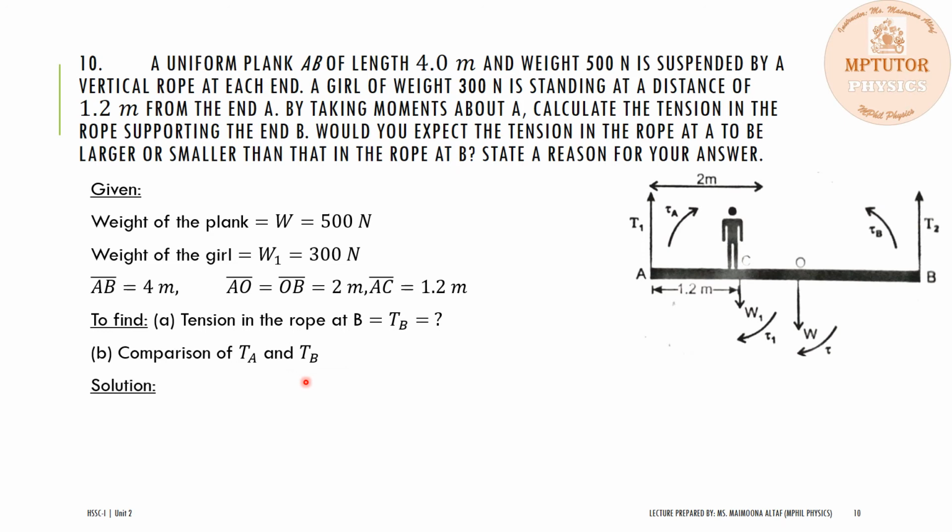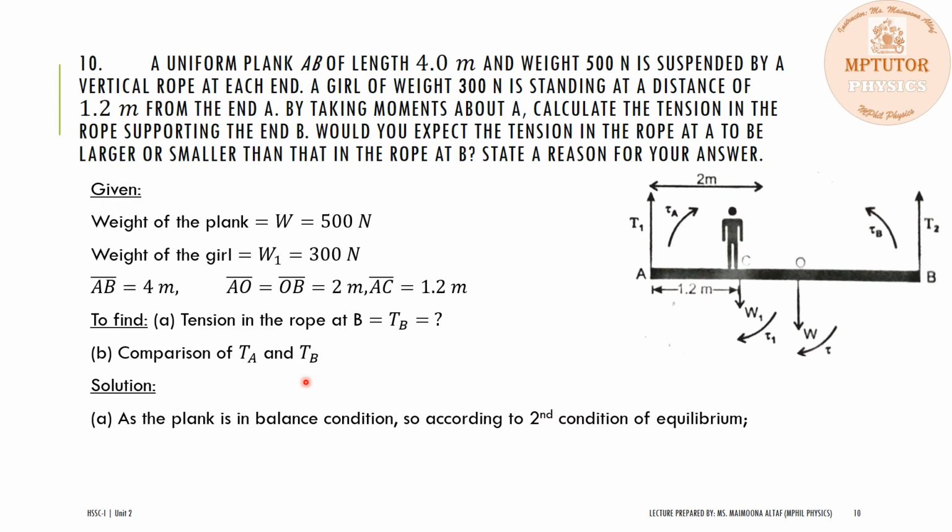So we can solve this question by using the second condition of equilibrium, and according to the second condition of equilibrium, the sum of all the torques acting on a body must be equal to 0.